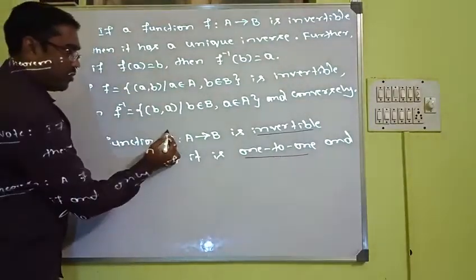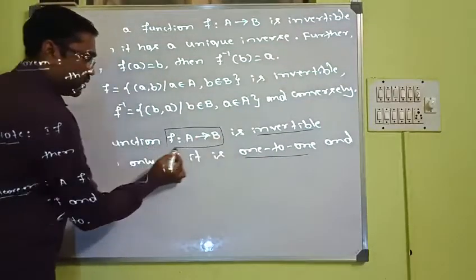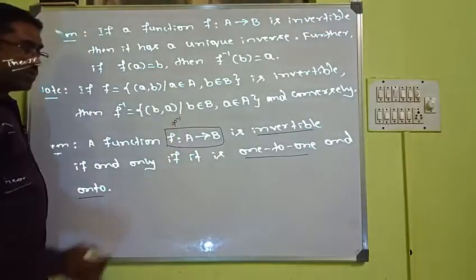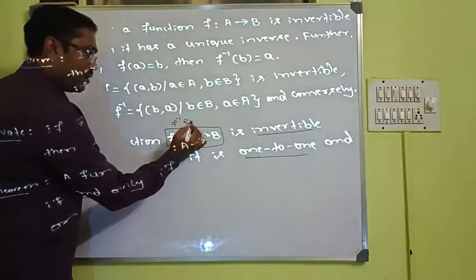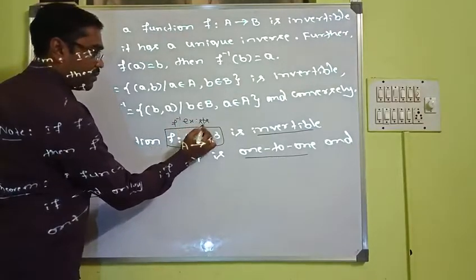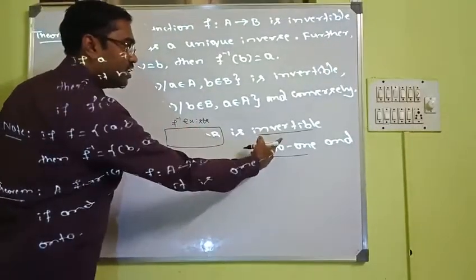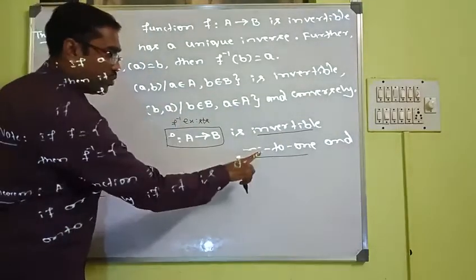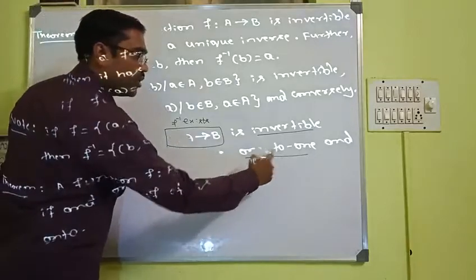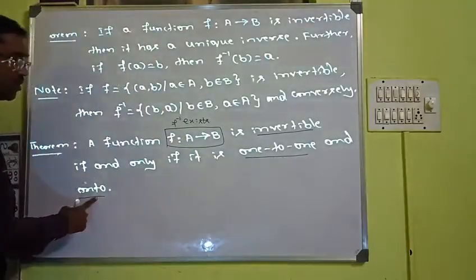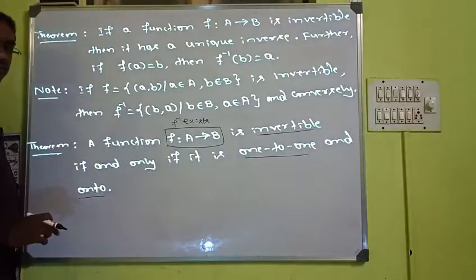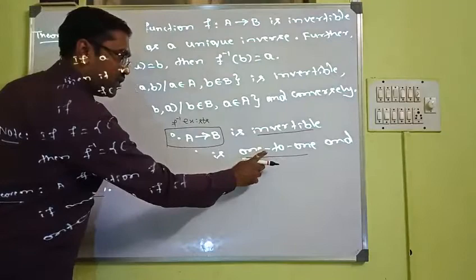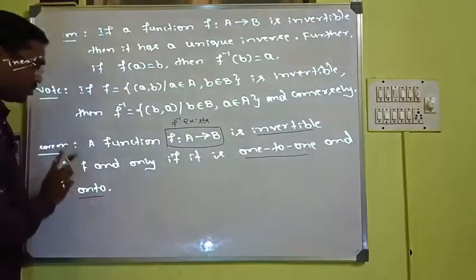That means if you want to prove f inverse exists, that is, f is invertible is nothing but f inverse exists, it is sufficient if you prove the function f is both 1-to-1 and onto. This theorem states that f inverse exists if and only if the function f is 1-to-1 and onto.